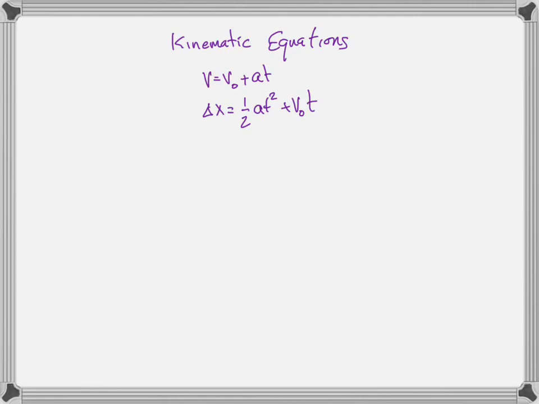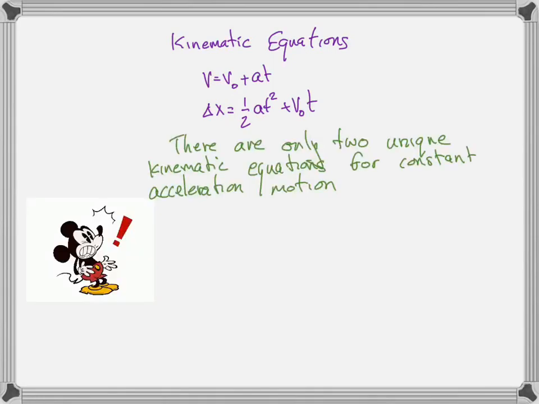The rest, in quotes, come from a combination of these 2 to solve for another variable. So basically, what I am telling you is a really important mathematical fact. There are only 2 unique kinematic equations for constant acceleration motion. You might think somebody lied to you. The important mathematical distinction here is counting the number of variables that we've got.